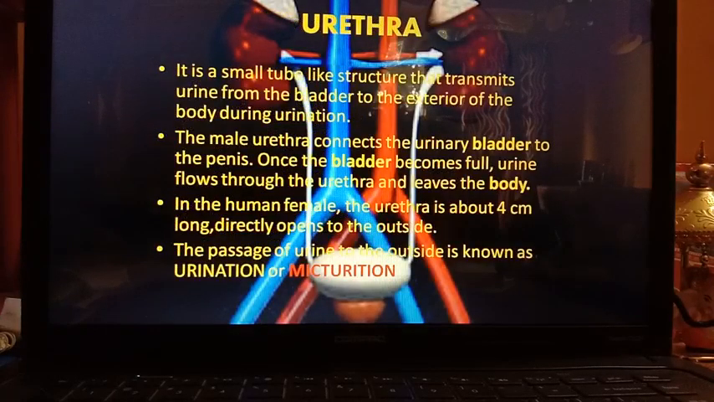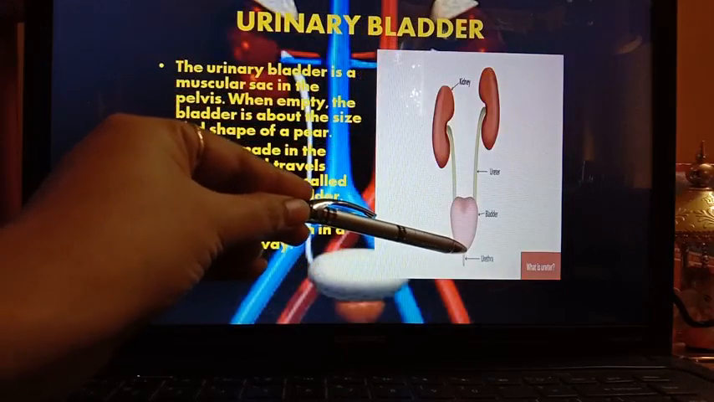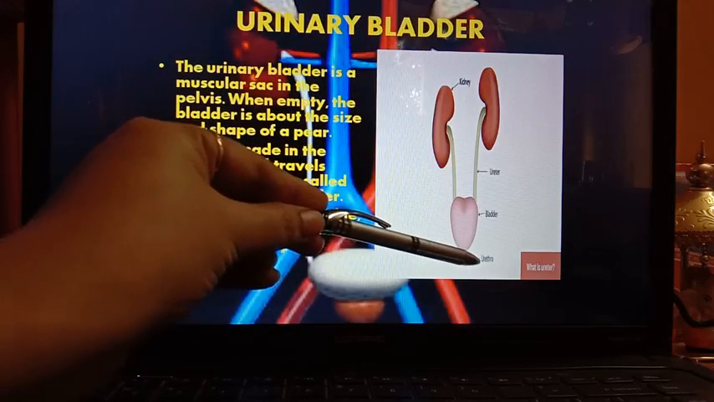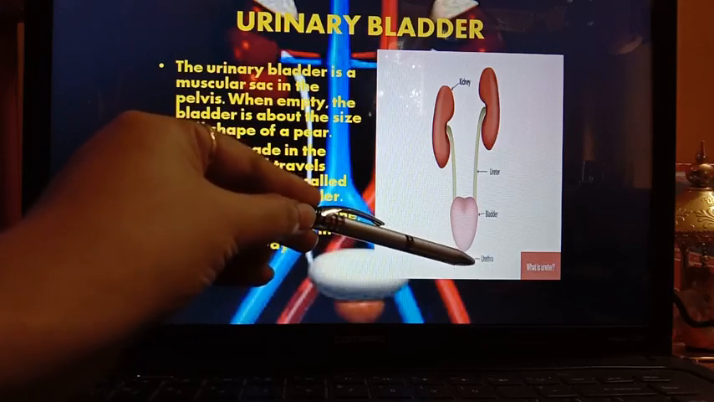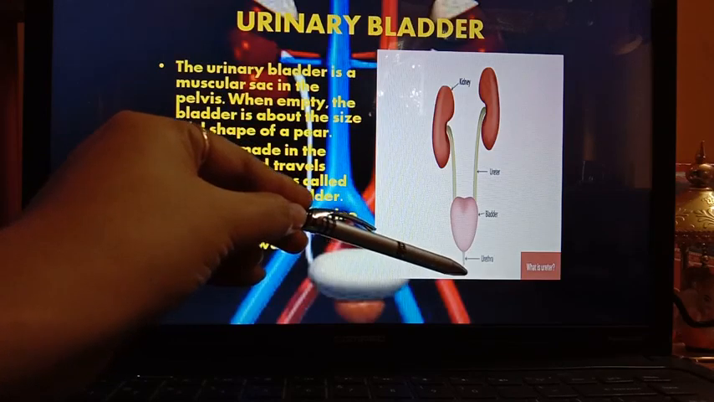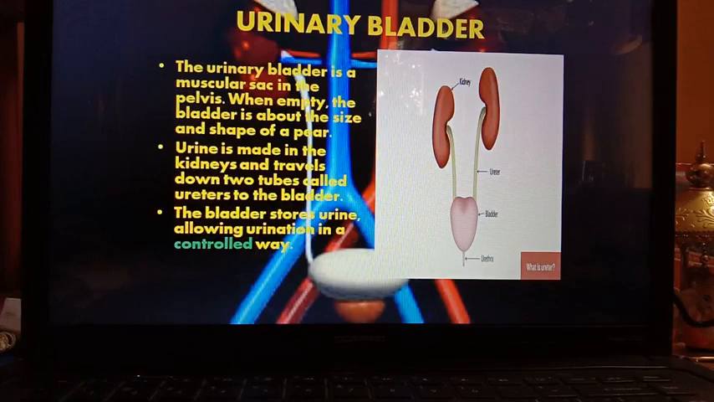Now last part of the human excretory system is urethra. It is a small tube-like structure that transmits urine from the bladder to the exterior of the body during urination. You can see in the diagram that bladder is attached with that small portion that is named urethra. The function of urethra is mainly to release the urine from bladder to the outside of our body. That is, it helps in the urination.